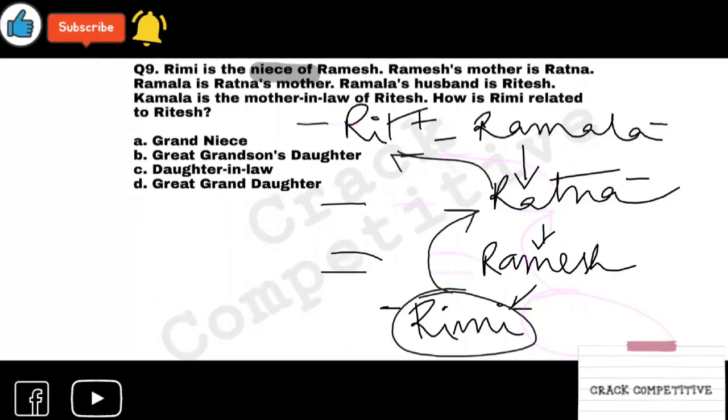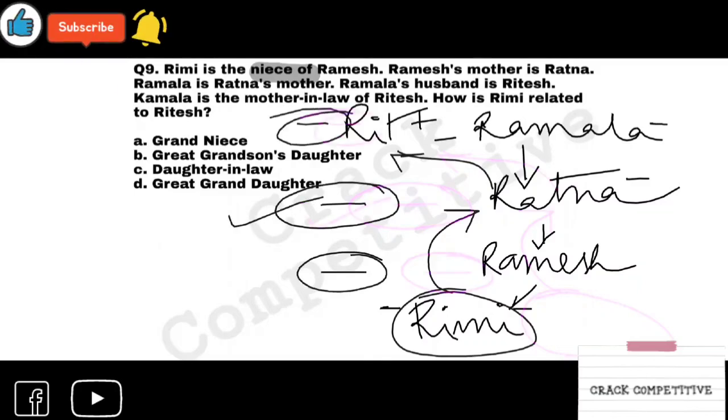That is of mother's or father's generation, that is of grandmother or grandfather's generation, and this is of great grandfather or great grandmother. If there is anything before grandmother or grandfather, you should add great, and this is the right option. Ritesh and Rimi have a relationship of great granddaughter, right?